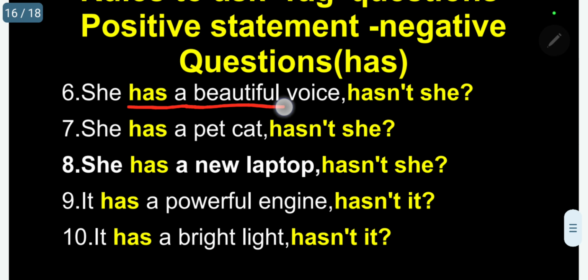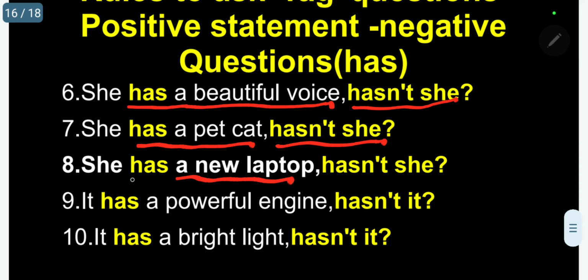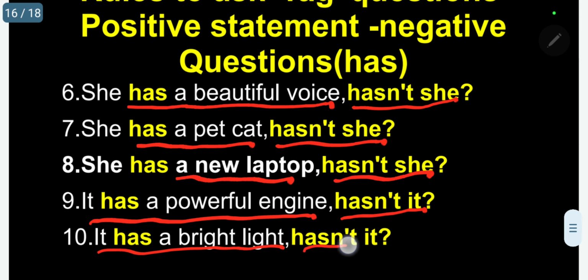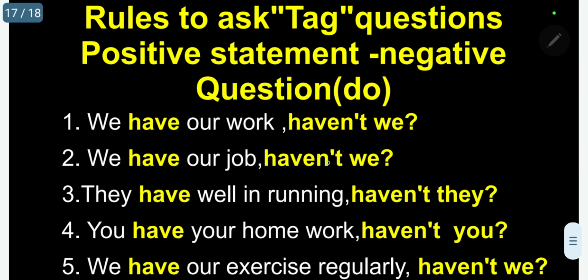She has a beautiful voice, hasn't she? She has a pet cat, hasn't she? She has a new laptop, hasn't she? It has a powerful engine, hasn't it? It has a bright light, hasn't it? Kindly follow. In all the 10 sentences, the auxiliary verb has is coming in the statement. In the tag question, the negative form hasn't is coming. Please follow. The next we will go for have.